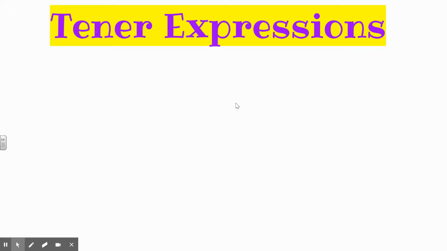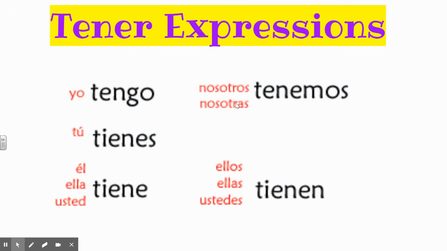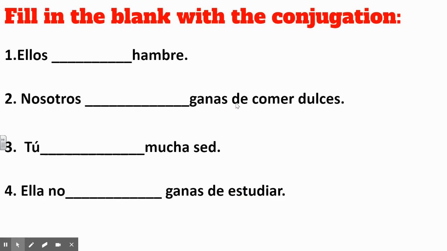tener and those expressions that I told y'all we could create with the different conjugations of tener. So real quick to recap on that, we have yo tengo, tú tienes, él, ella tiene, nosotros tenemos, ellos, ellas, or ustedes tienen. Which one of these means y'all have? It was tienen was the answer there, okay?